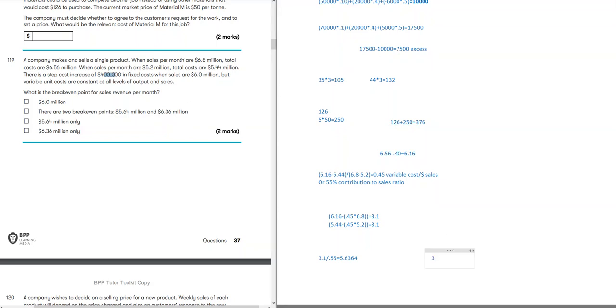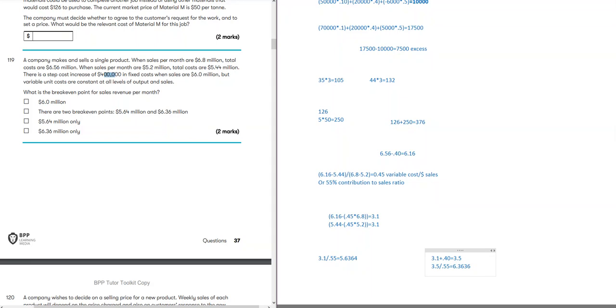So we have to double check to see whether there will be another break-even point. 3.5 million divided by 0.55 becomes 6.36. So what happens is, if our sales are lower than 6 million, then our break-even point is 5.6. But if they increase, then we have to make a further 0.36 million in sales to reach the break-even point.